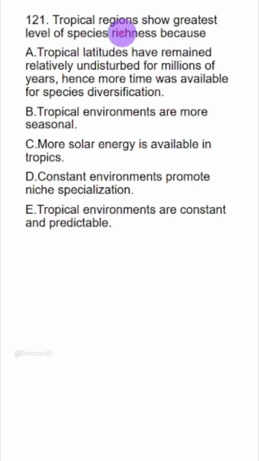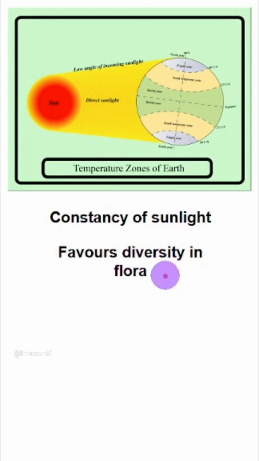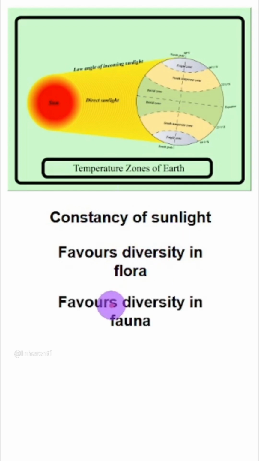Next question is on tropical region versus temperate region. So before attempting this question, I just want to discuss the concept. So our Earth is slightly tilted. Despite this tilt, the tropical region, it receives sunlight throughout the year. So the constancy of sunlight favors diversity in flora. This in turn favors diversity in the animals, the fauna of this region. It also favors high productivity. So see, constancy helps in niche specialization and species diversification.